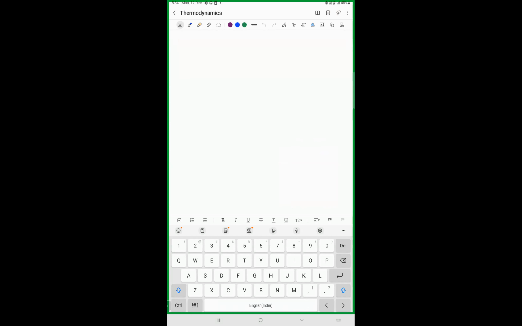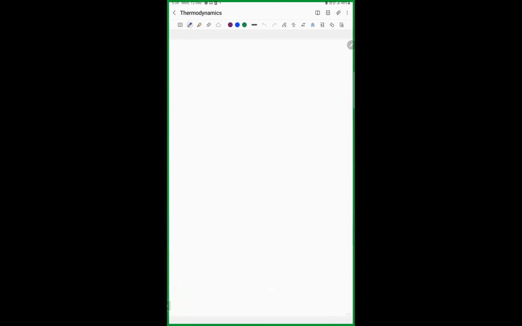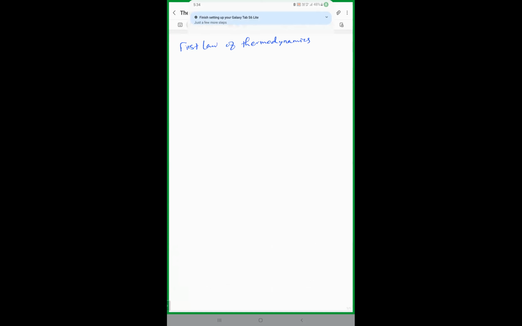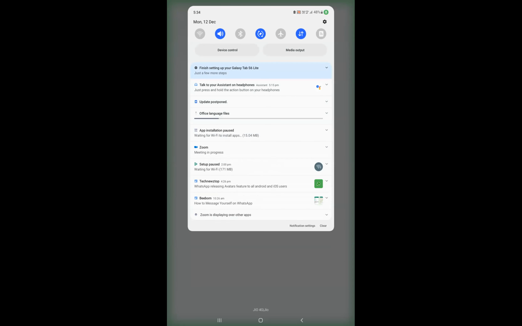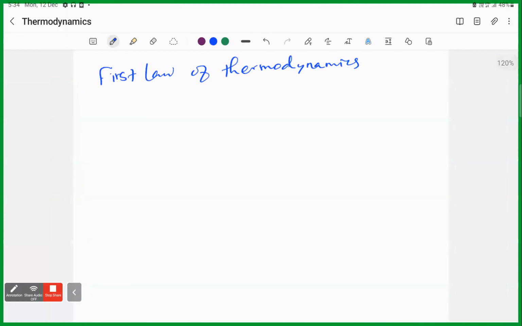Right. So when you are coming to the first law of thermodynamics, could you see what I am writing? Yes, sir. So the first law of thermodynamics is a conservation of energy.